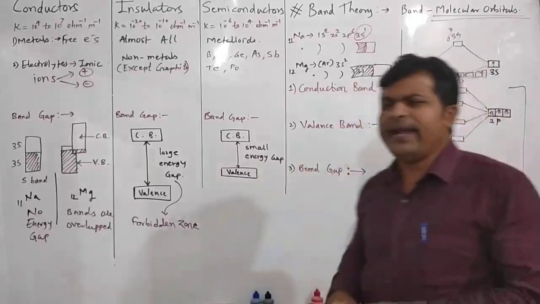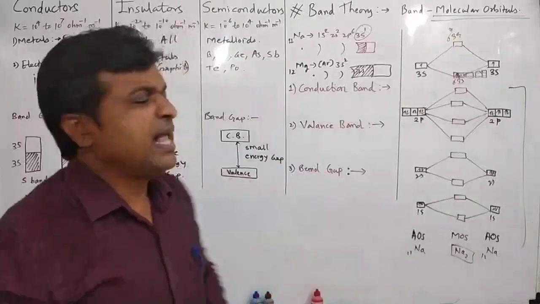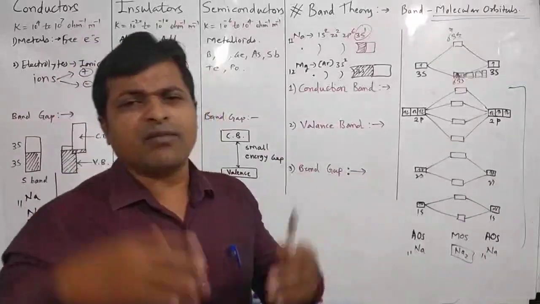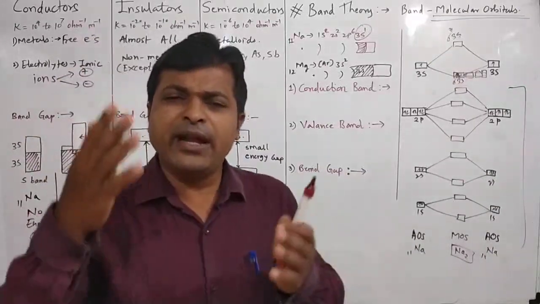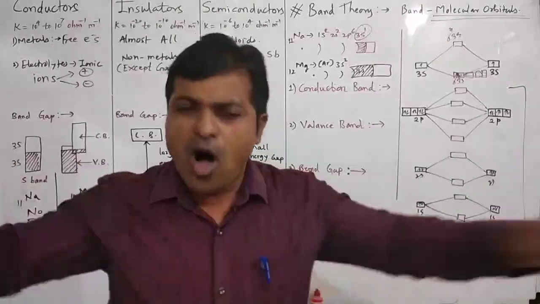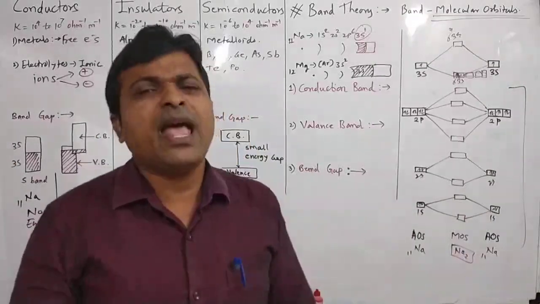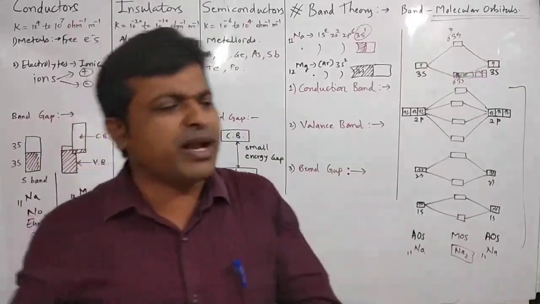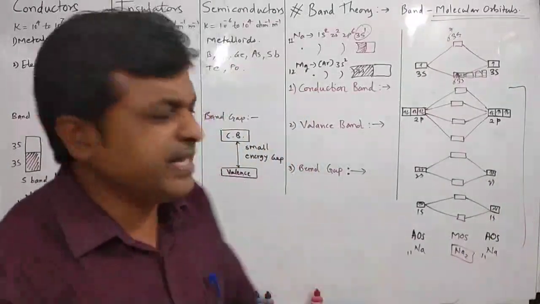The conduction band itself indicates that in the conduction band electrons are mobile, they can delocalize over the entire crystal, all over the atoms, and electrons in the conduction band are able to conduct electricity.